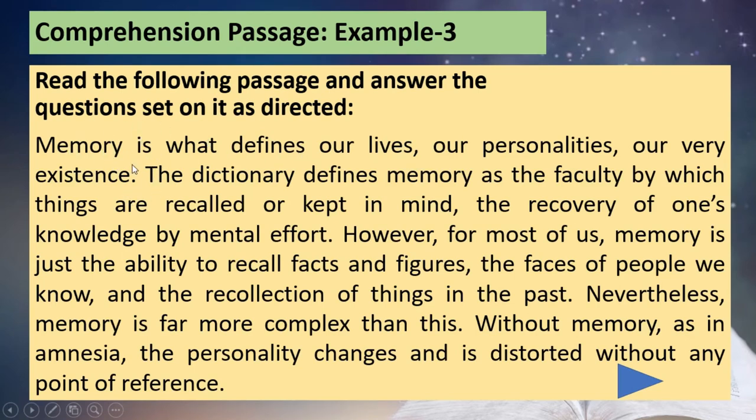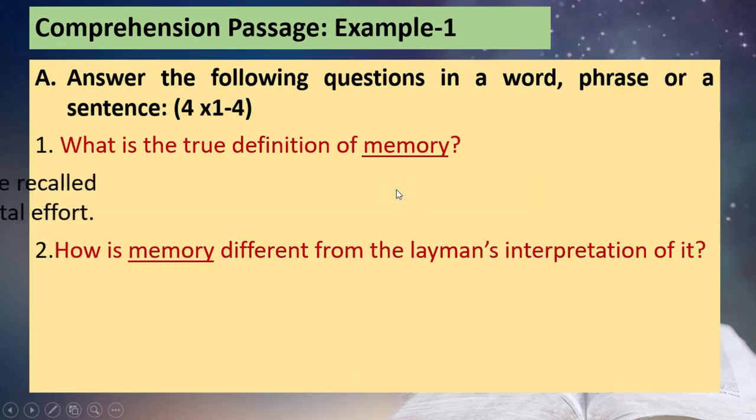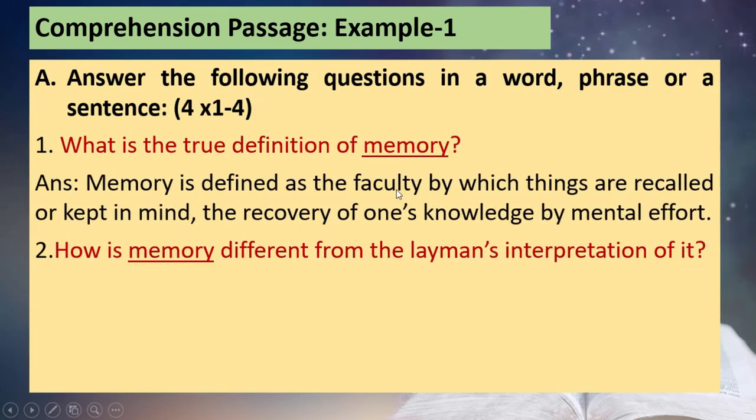This is not the answer, right? The answer is here: the dictionary defines memory. That is the ordinary definition. Memory is defined as the faculty by which things are recalled and kept in mind. That is the answer, right? So we can answer that memory is defined as the faculty by which things are recalled or kept in mind, and the recovery of one's knowledge by mental effort.